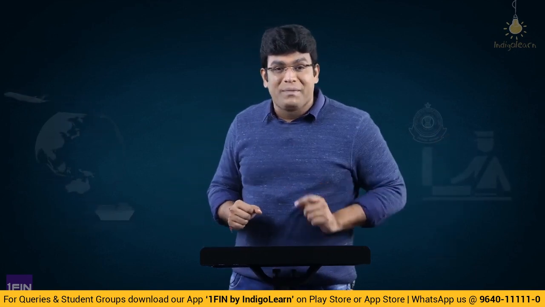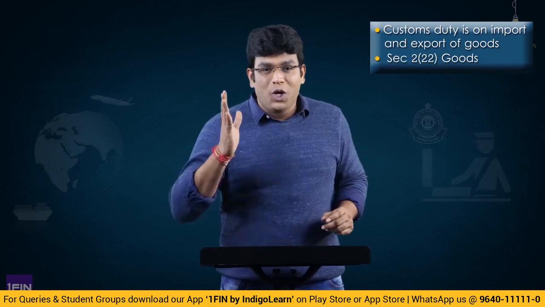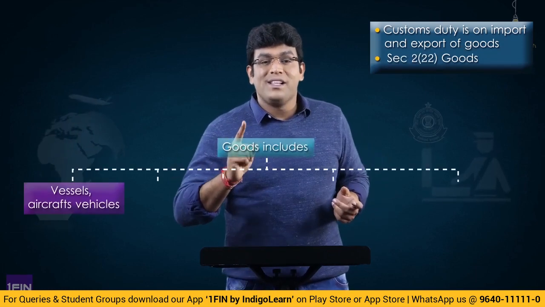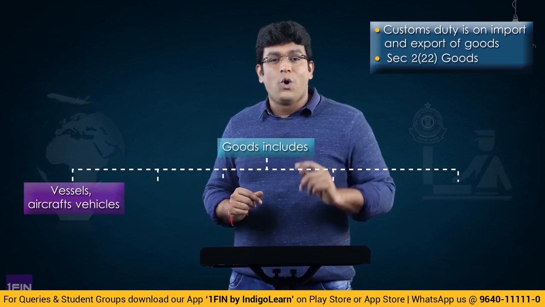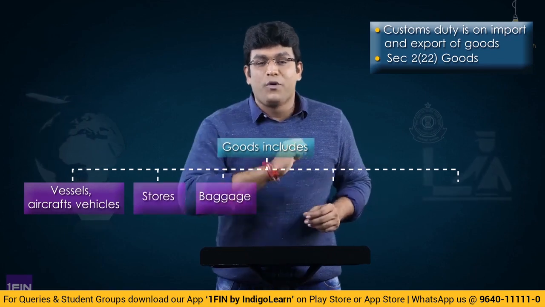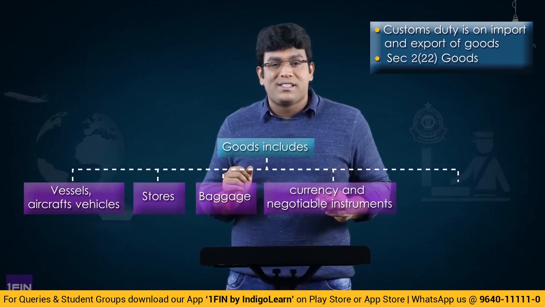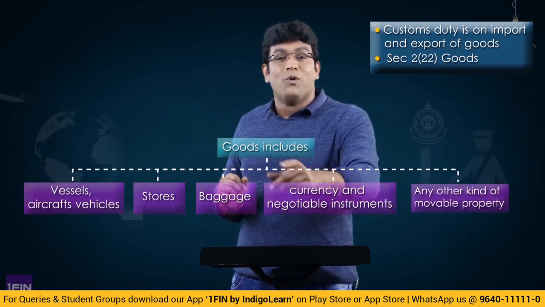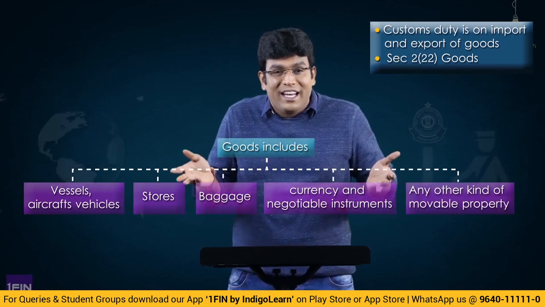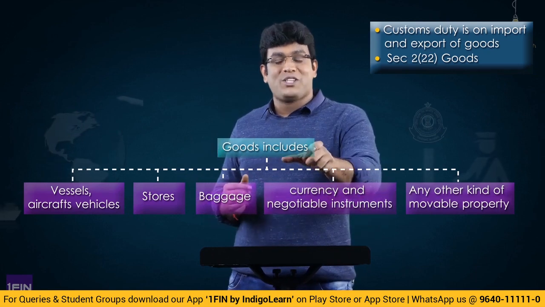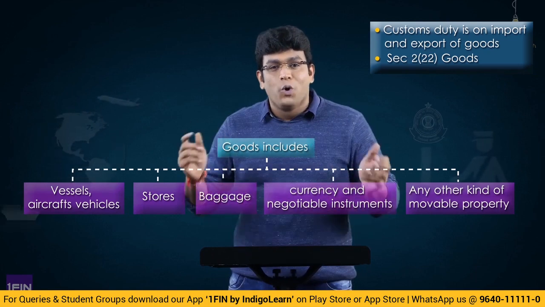Now let me tell you an interesting point. If I make you recollect, my dear friends, customs duty is on import or export of goods. Correct or not? And we all know that section 2(22) defines what goods are, which clearly says goods includes: number 1, vessels, aircraft, vehicles; number 2, stores; number 3, baggage; number 4, currency and negotiable instruments; number 5, any other kind of movable property. So this clearly indicates to us that baggage is covered in the definition of goods.